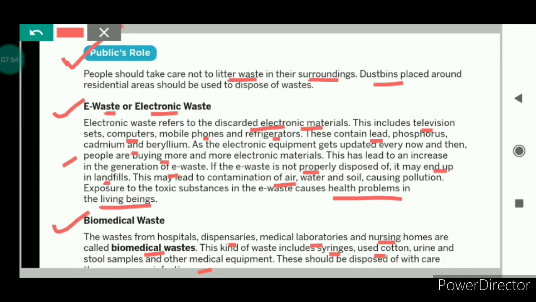In the last, I would like to say that as a responsible individual, it is our responsibility to keep our surroundings clean, and we should always throw garbage in the dustbins, and we should never throw garbage here and there, and we should keep our surroundings clean. So here chapter 17 is complete.